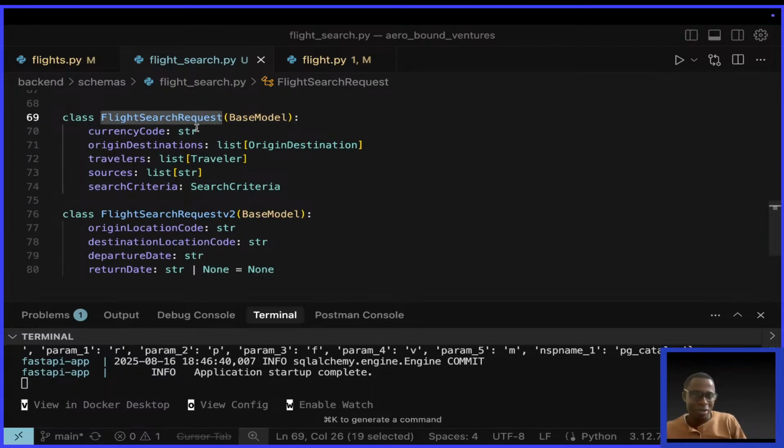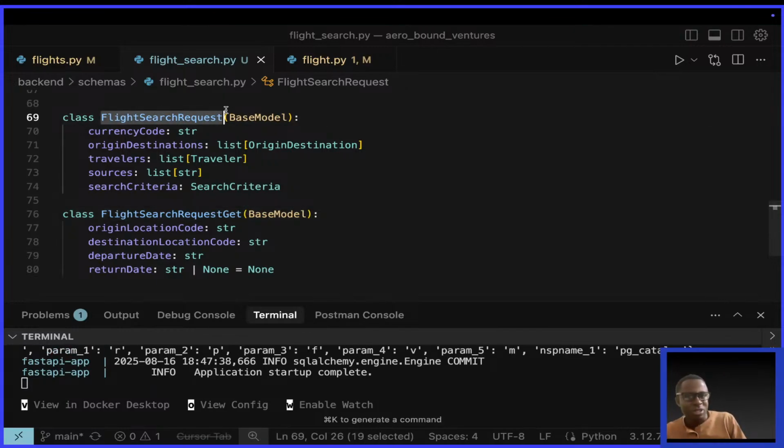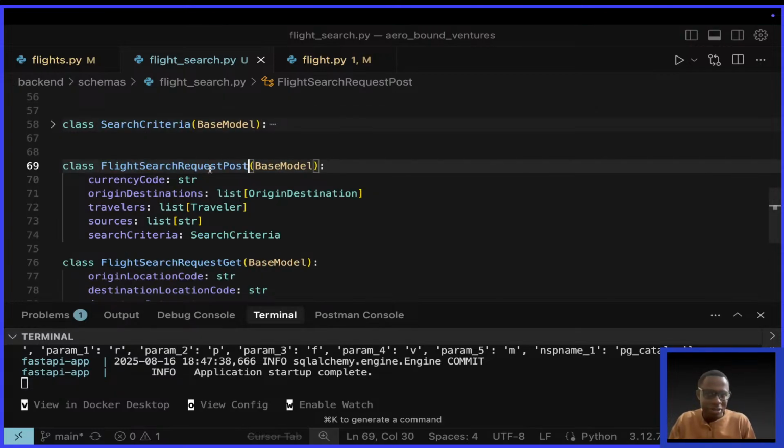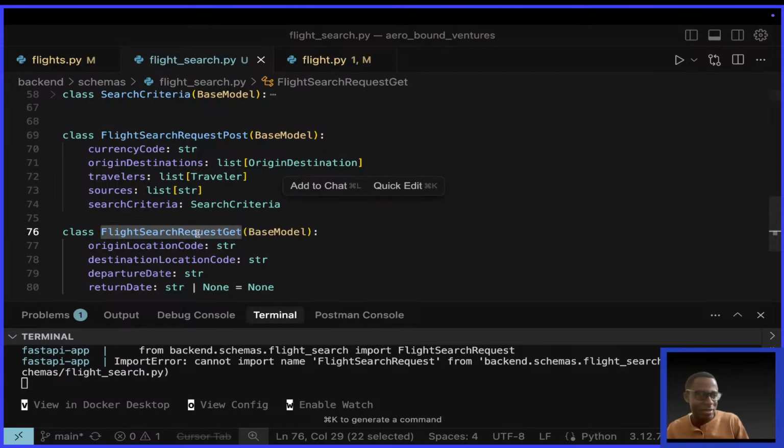Or, guys, think about it: I think Victory had given us something like that. Say flight search request get, and for this one we say flight search request post. What do you think, guys, if I do this, flight search request post and flight search request get? Tell me.